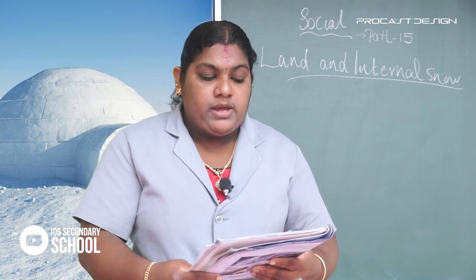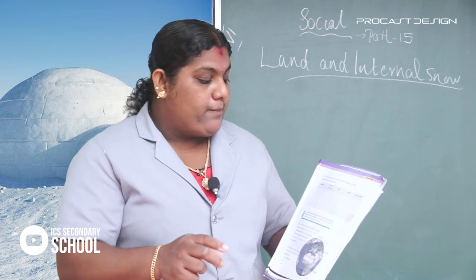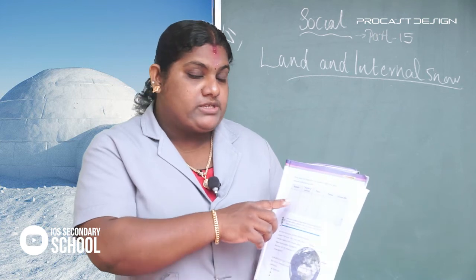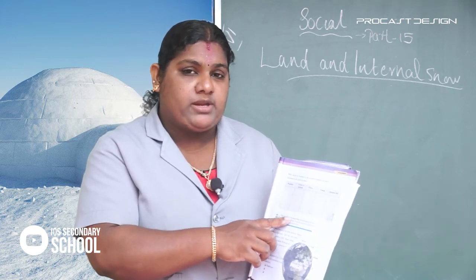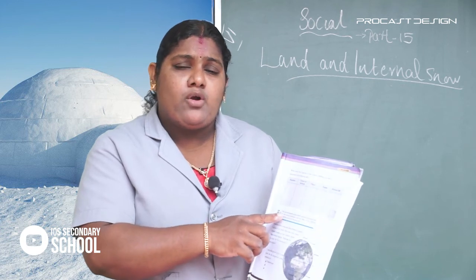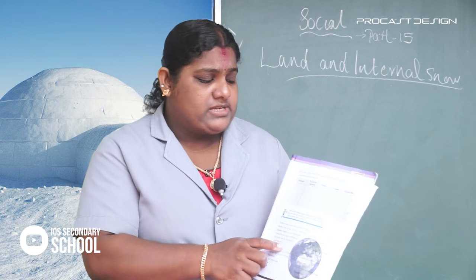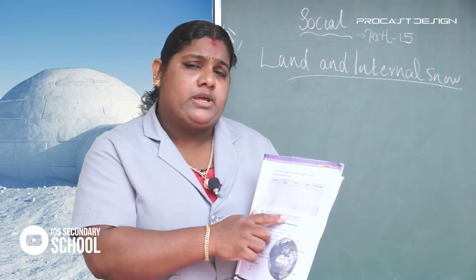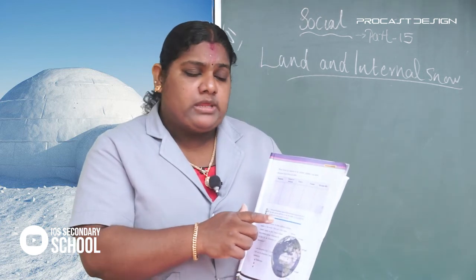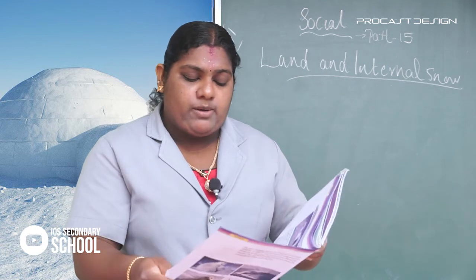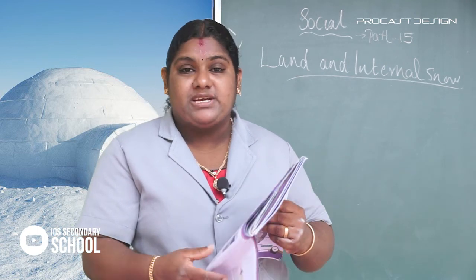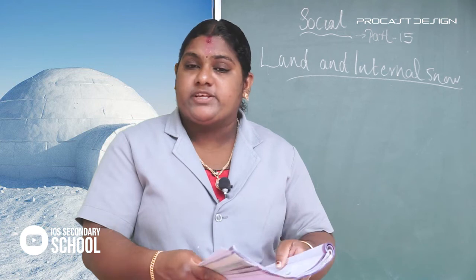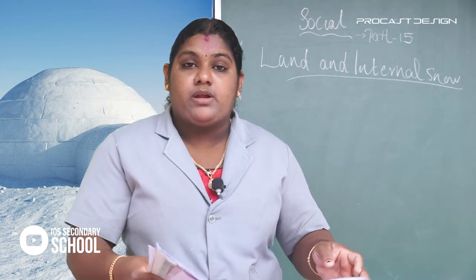Okay, in the textbook you can see a picture and a table. Write the important features of the climatic regions. Which are the main regions? We already studied the equatorial climatic region, then the hot desert region, then the cold desert region. Extension of latitudes: we studied 10 degrees north to 10 degrees south, then 20 to 30 degrees. Lastly we studied the cold desert region, where 10 degrees Celsius is the rarely experienced highest temperature.